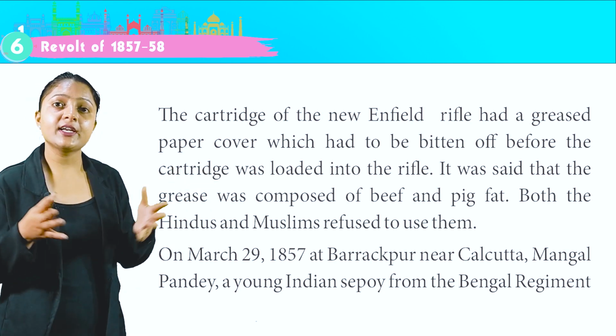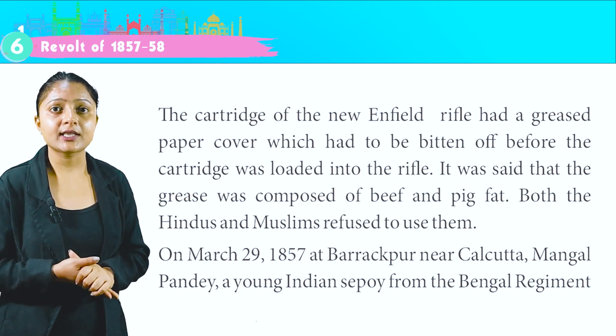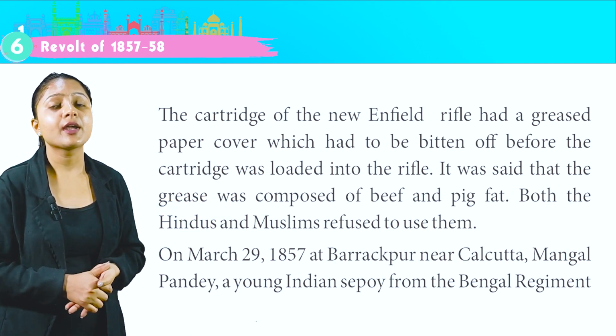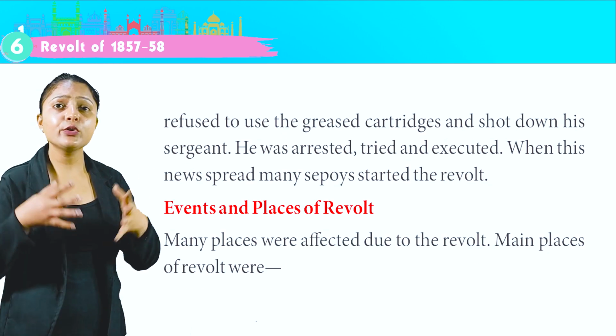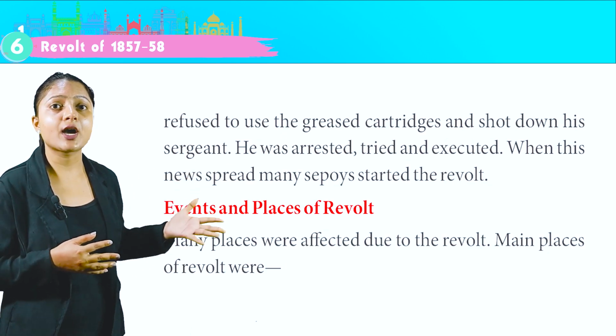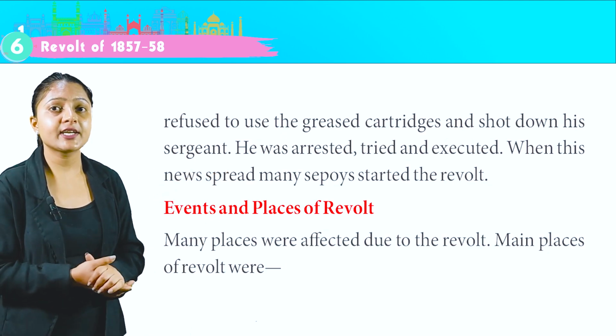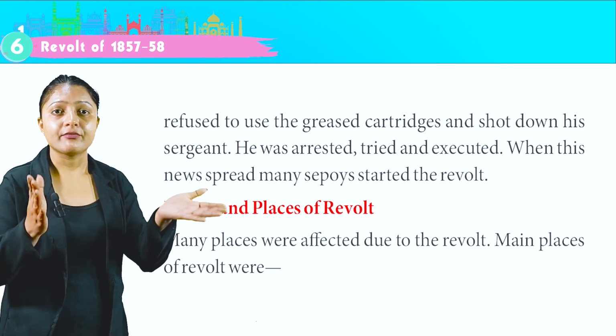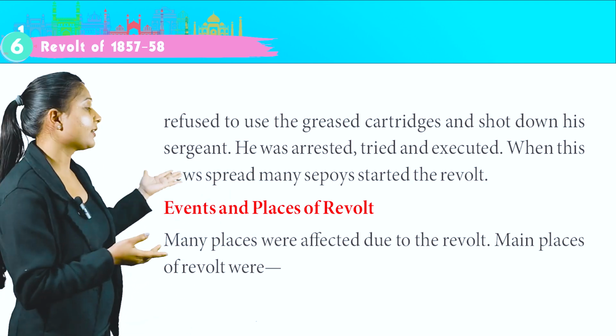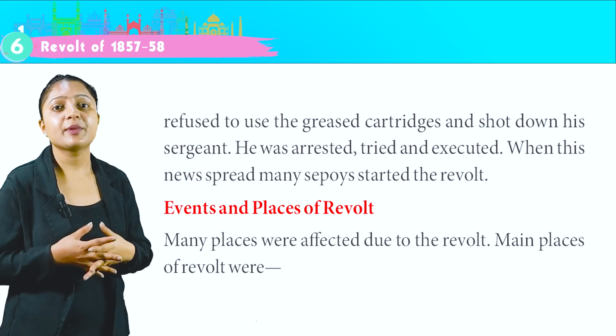On March 29, 1857, at Barrackpore near Calcutta, Mangal Pandey, a young Indian sepoy from the Bengal regiment, refused to use the greased cartridge and shot down his sergeant. He was arrested, tried and executed. When this news spread, many sepoys started the revolt. Events and places of revolt.